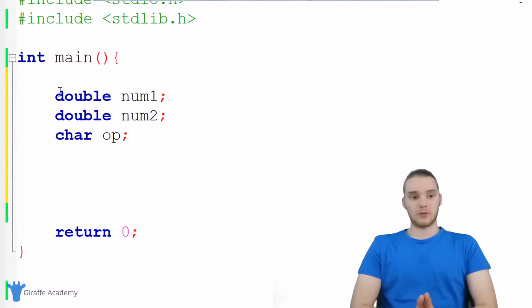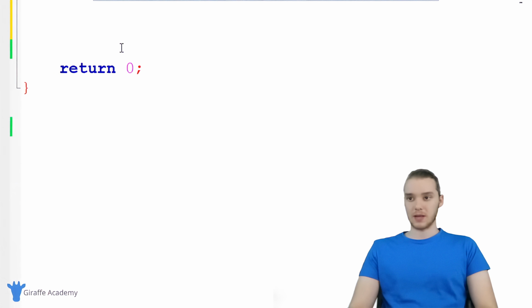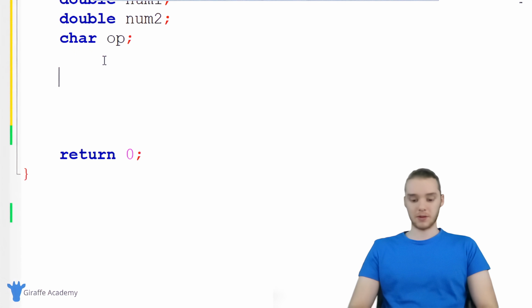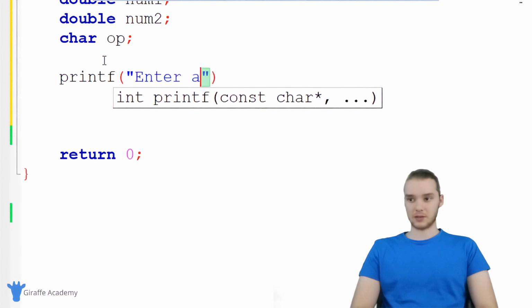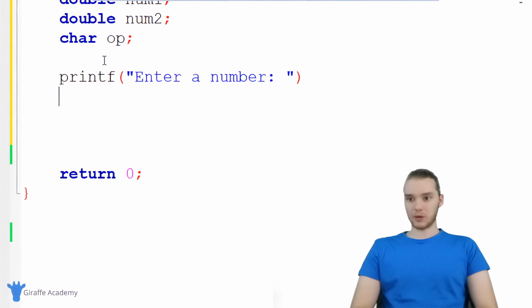All right, so now we want to actually get input from the user. I want to figure out what numbers they want to use and then what operator they want to use as well. So down here, why don't we get some input? The first thing I'm going to do is I'm just going to print out a prompt. So I'm just going to say enter a number. And now what we want to do is take the number that they give us and store it inside of one of those doubles that we created.